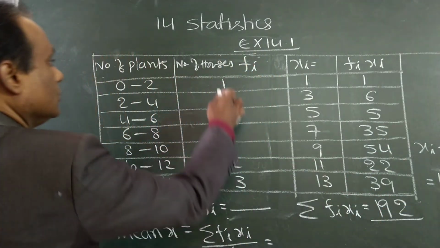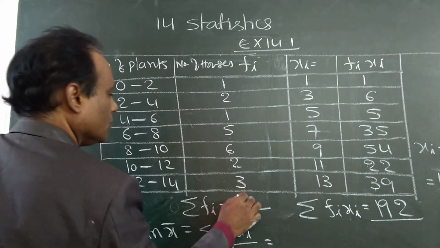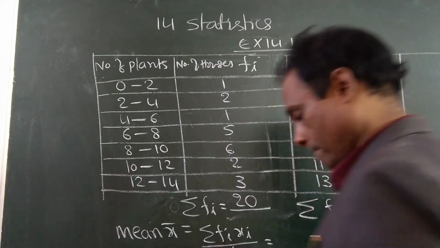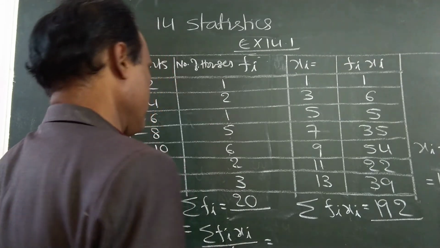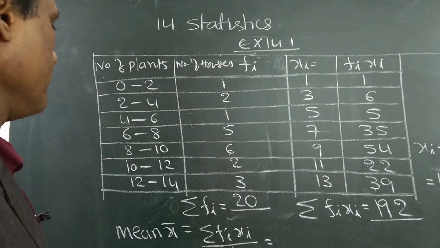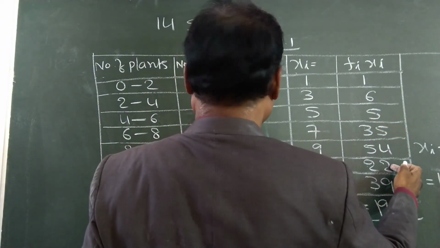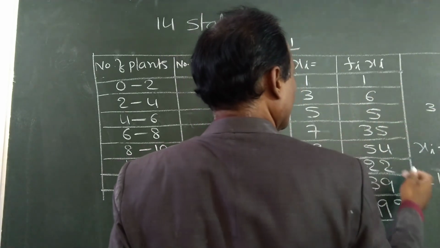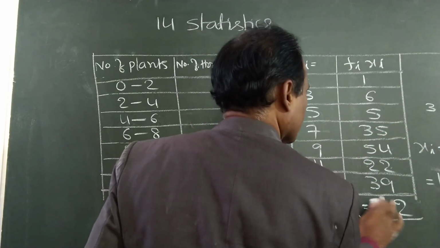See whether it is 192 or not. The total is 162.